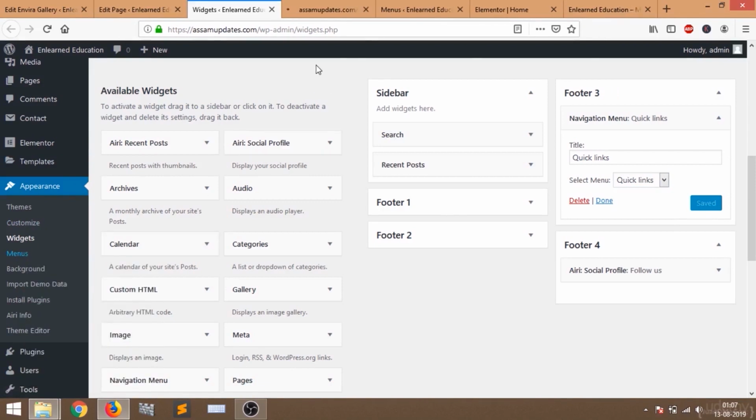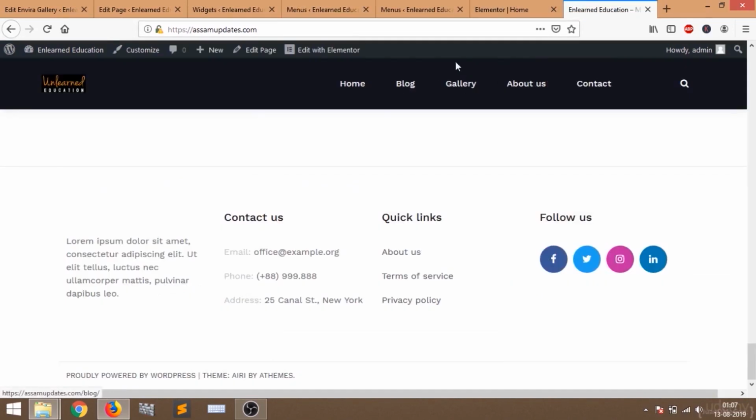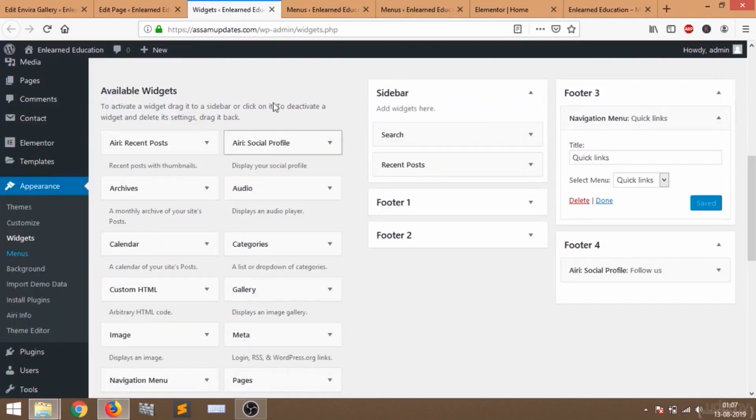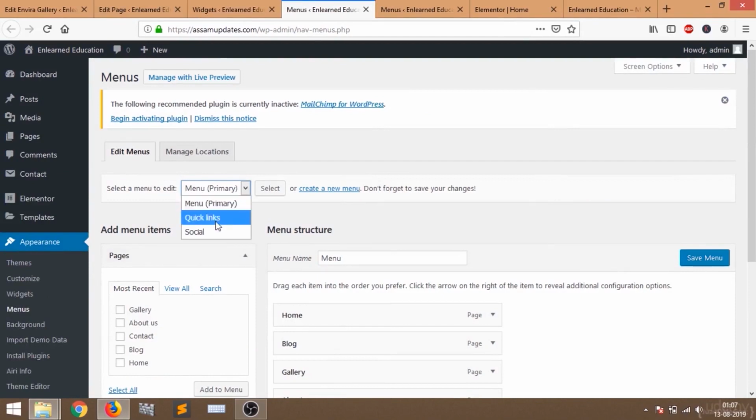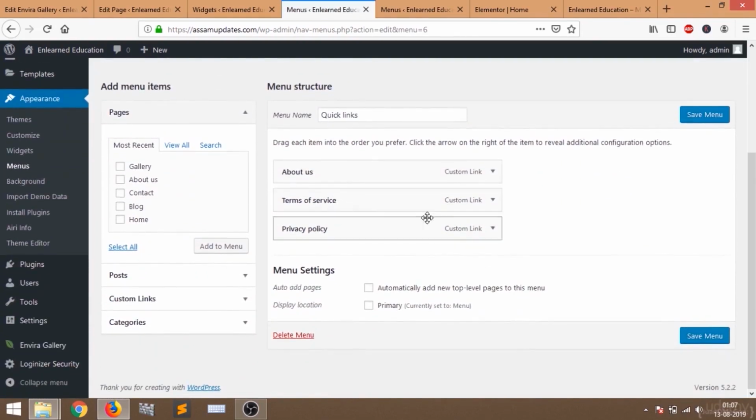So this is the menu page. They have created 3 menus. The first one is the primary menu. So this is the primary menu, and this is the menu they have named as quick links. So this is the quick link menu. If you select quick link and click this select, then all the quick link options will appear to you.